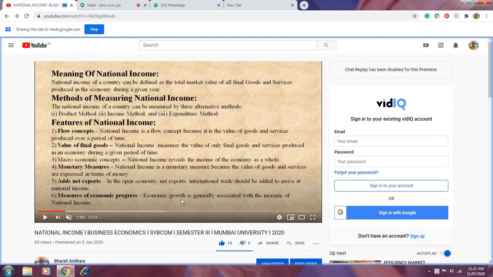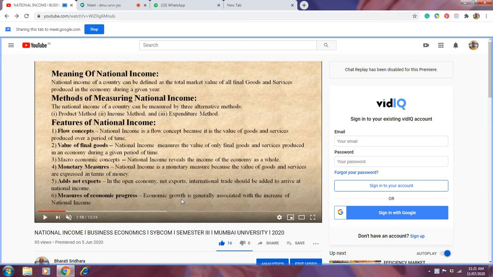When you want to buy anything in the market, you have to give money, then only you can get the commodity. So national income is a monetary measure because the value of goods and services is expressed in terms of money.